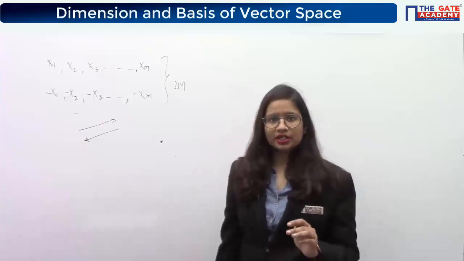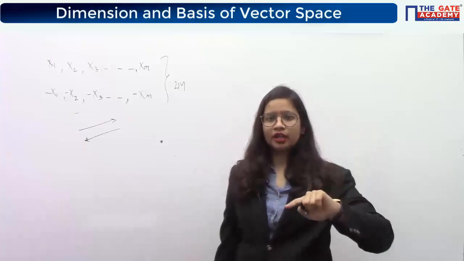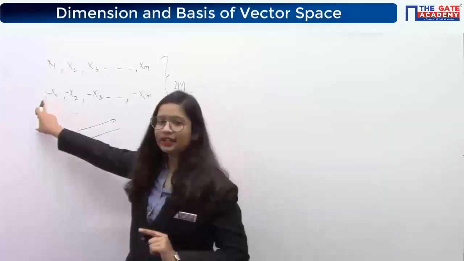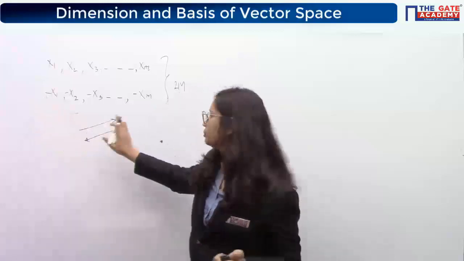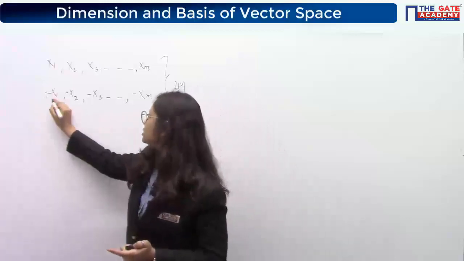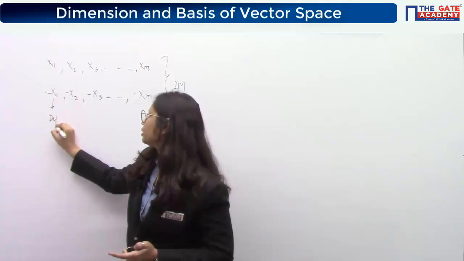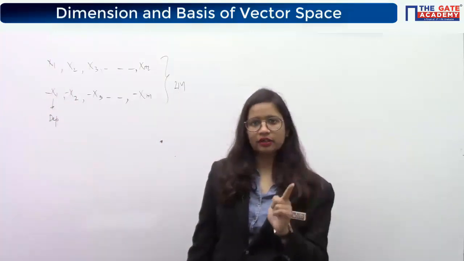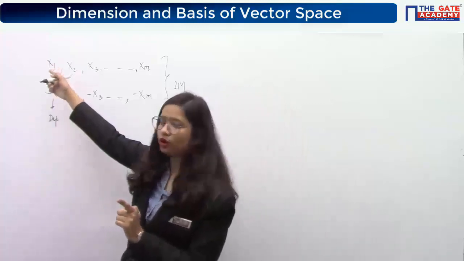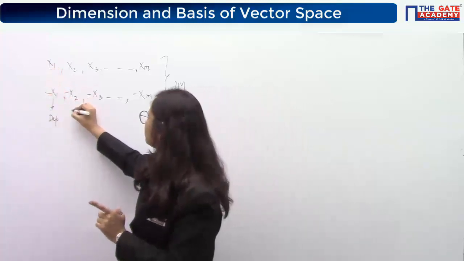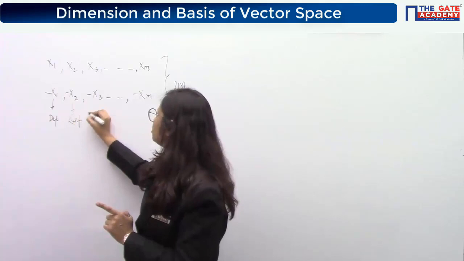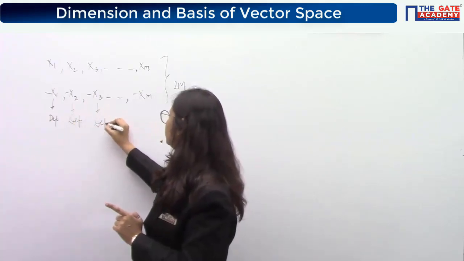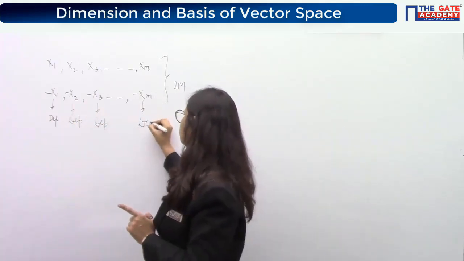When you see a relationship like one vector is a multiple of the other, here a negative multiple, it is the same vector again. So this is a dependent vector, dependent on the x1 vector. Yes or no? The vector minus x1 is dependent on the other vector. Similarly, this vector is also dependent, and this vector is also dependent.